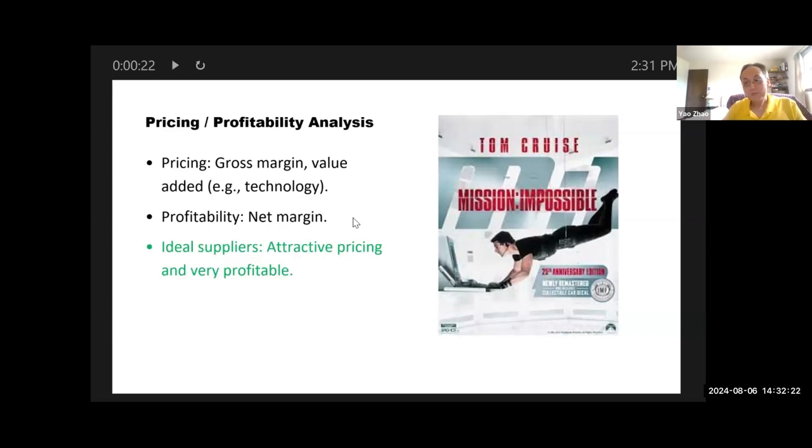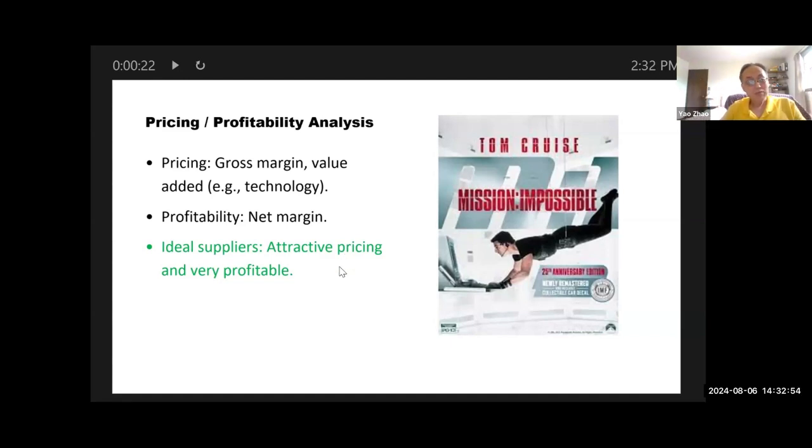And so here I want to differentiate two types of suppliers. The first type of supplier, which we call ideal suppliers, have attractive pricing, and even with that attractive pricing, they are very, very profitable, and they are the best supplier. Why is that? Because they can continue that attractive pricing for you.